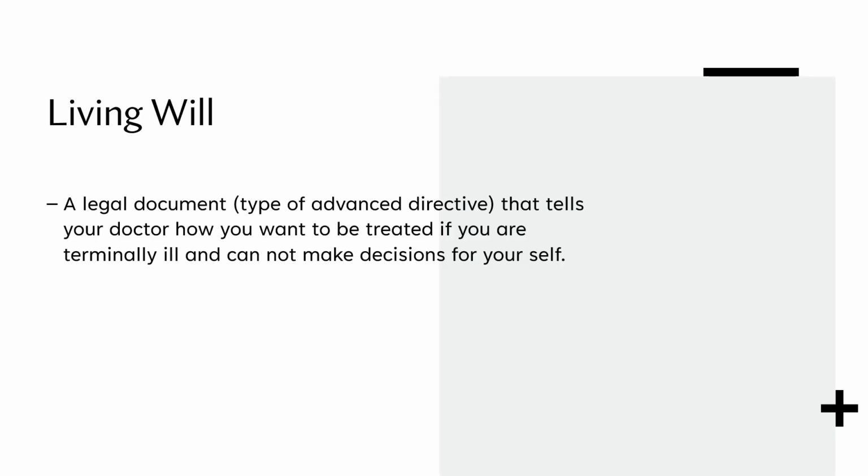A living will is another type of advanced directive that the patient will fill out that dictates how they want to be treated if they are terminally ill and cannot make decisions for themselves. A living will may indicate what type of treatment the patient would like, including but not limited to invasive procedures, IV hydration, and resuscitative measures. As a healthcare provider, it is important that you ask a patient if they have a living will on admission and that you read the treatment limitations the patient has outlined so that you follow the patient's wishes.